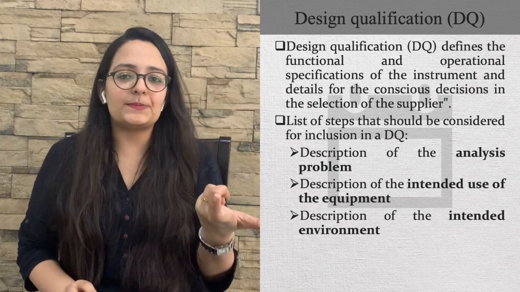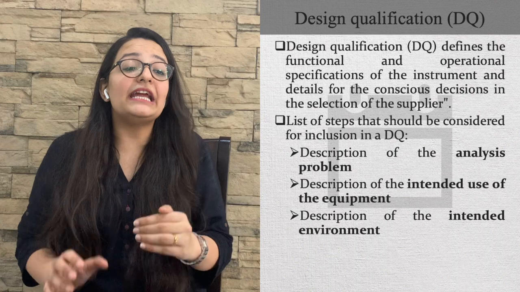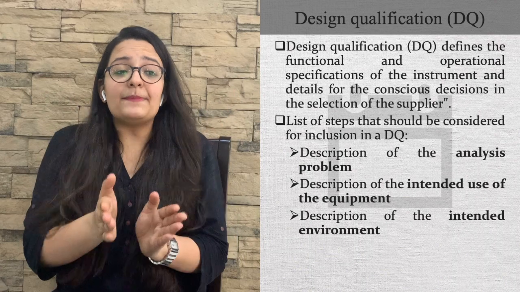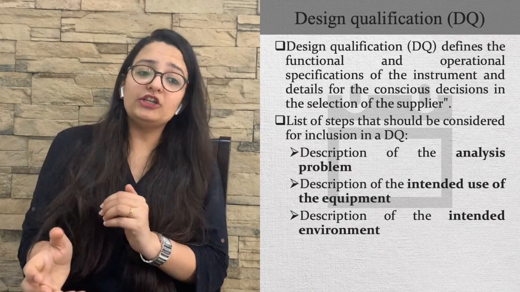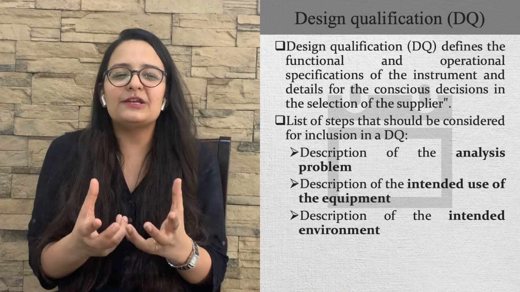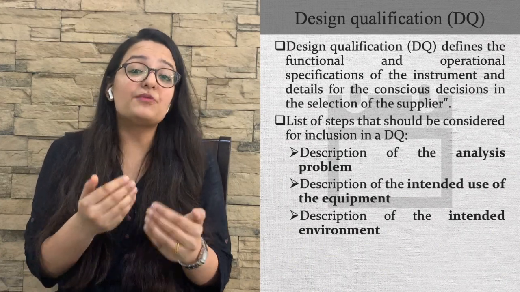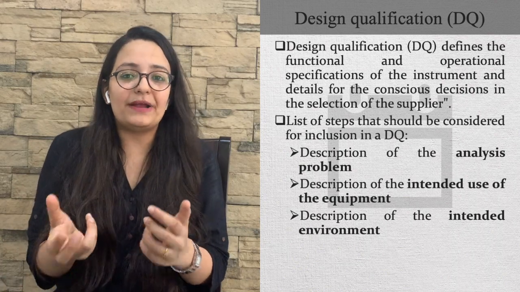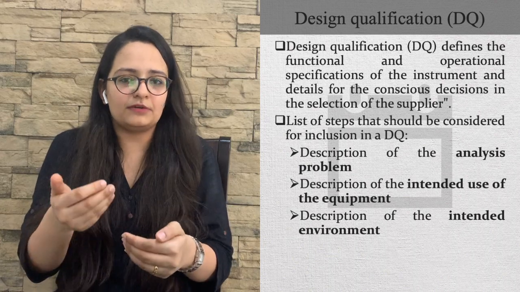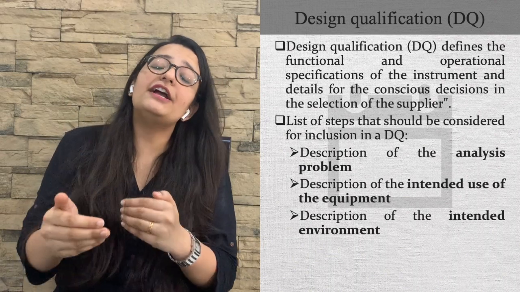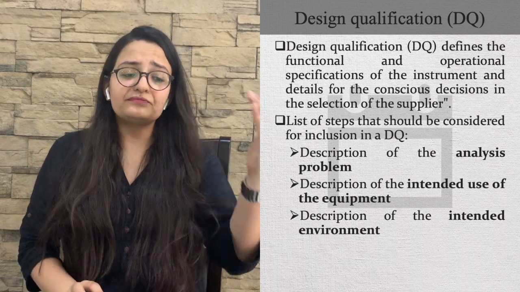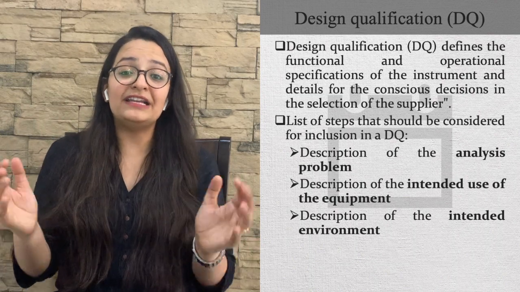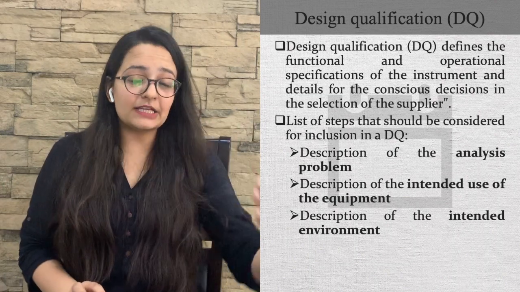This includes the complete specification of the instrument and the details of a conscious decision in the selection of the supplier. There are steps that should be considered for inclusion in the design qualification, like a description of analysis problems, meaning any problems which arise during analysis; a description of the intended use of the equipment, meaning for which kind of use this instrument is used; and a description of the intended environment, meaning in which kind of environment the instrument should be placed.